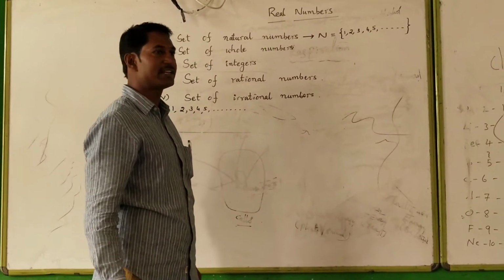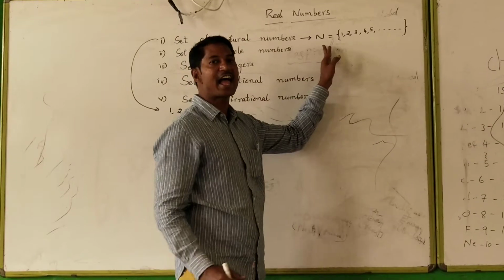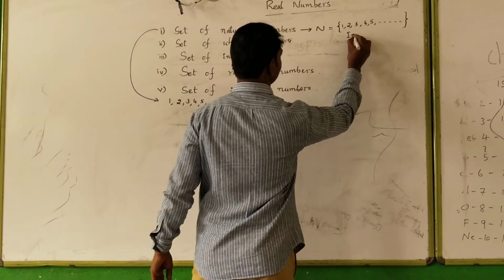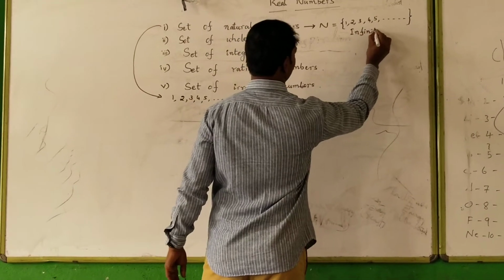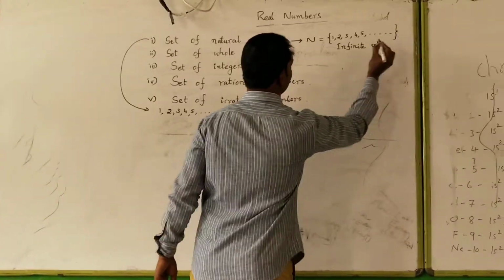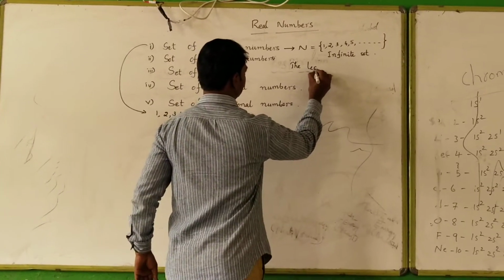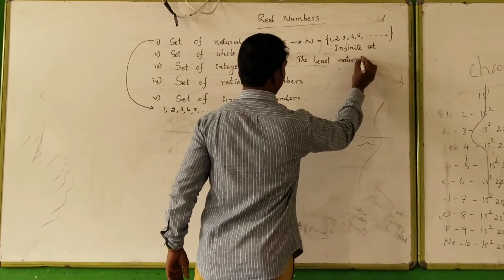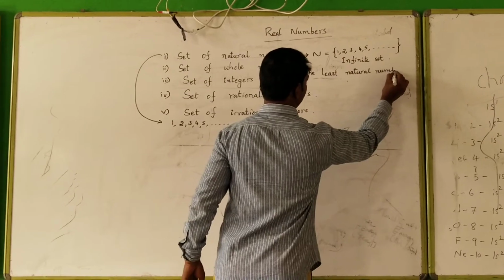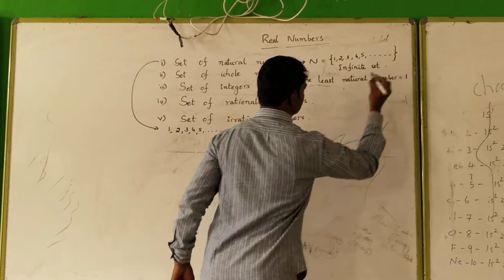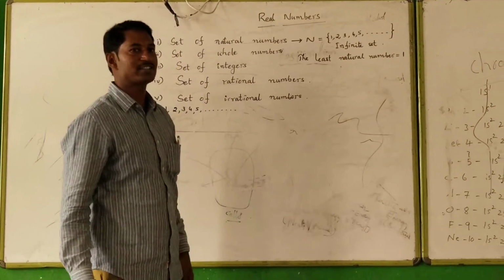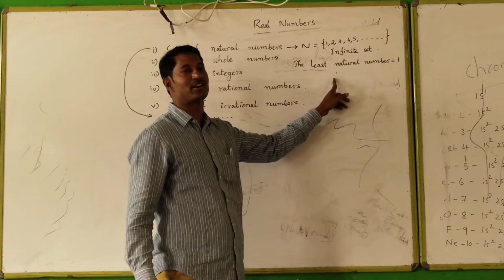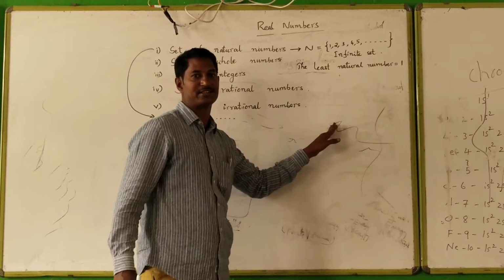Here we can easily tell that it is an infinite set. The least natural number is equal to 1. But the largest natural number is not defined in the set of natural numbers because it is an infinite set.